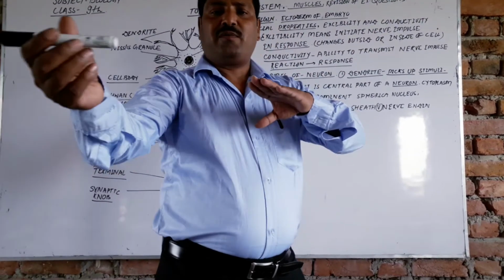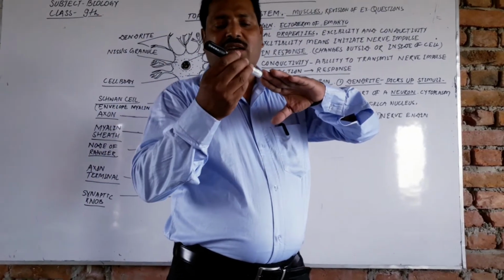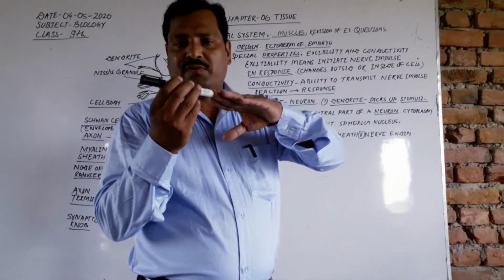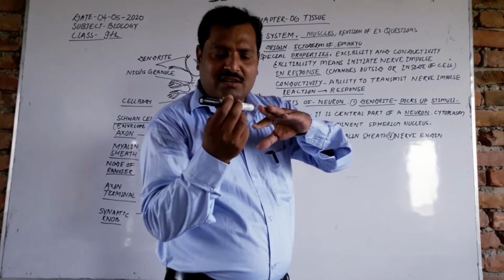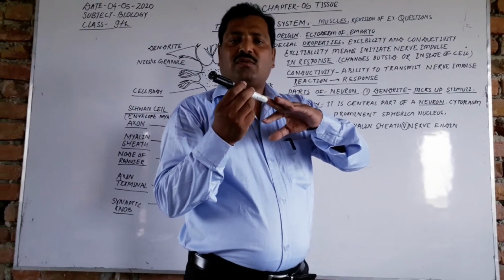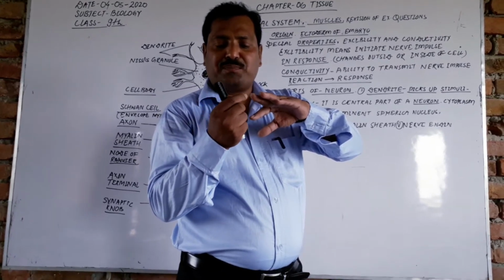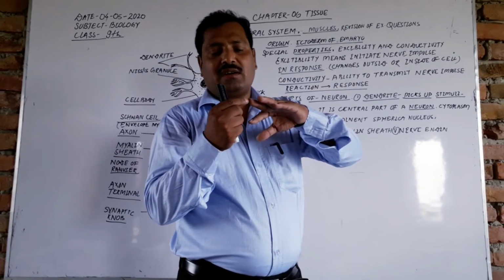For example, when we prick a sharp tool or needle into our skin or finger, this is the external stimulus, and we get pain. How do we feel the pain? The external stimulus is picked up by a receptor in our skin.